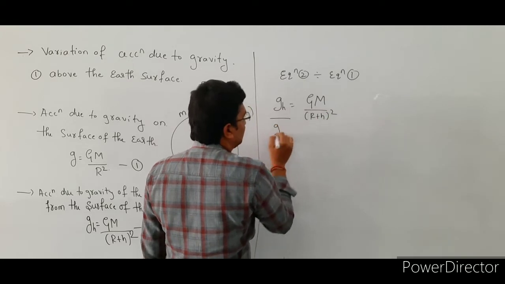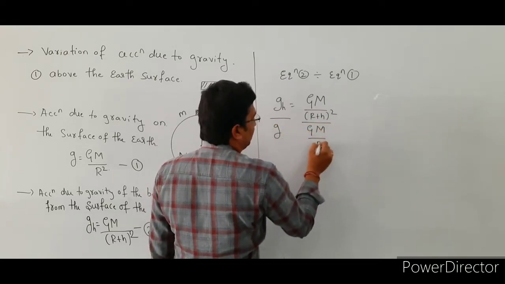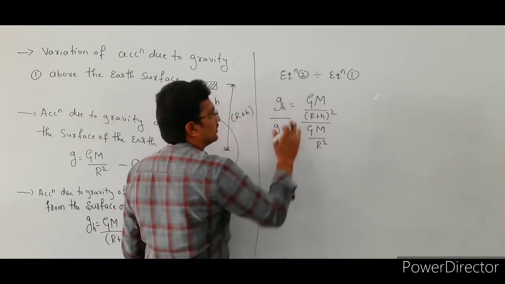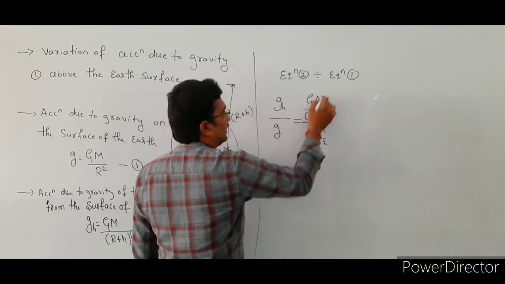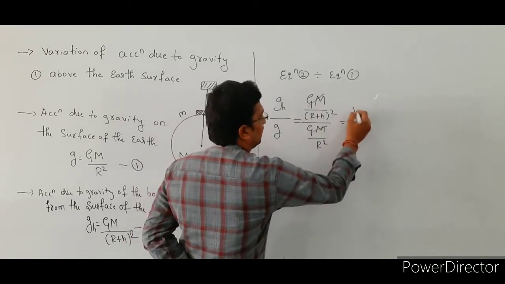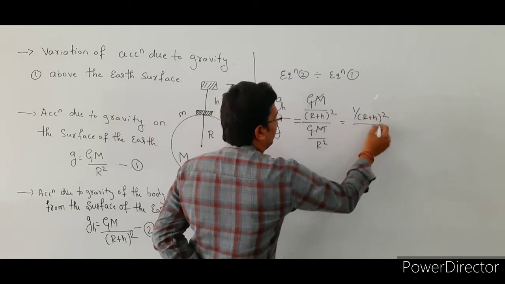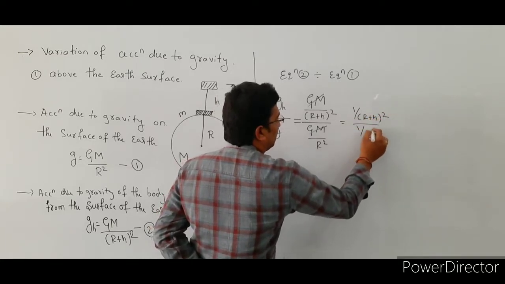Divided by g, equation number 1, that is G into M divided by r square, right? So in this case, capital GM gets cancelled. What are the remaining terms here? That is 1 divided by (r plus h) whole square divided by 1 divided by r square.